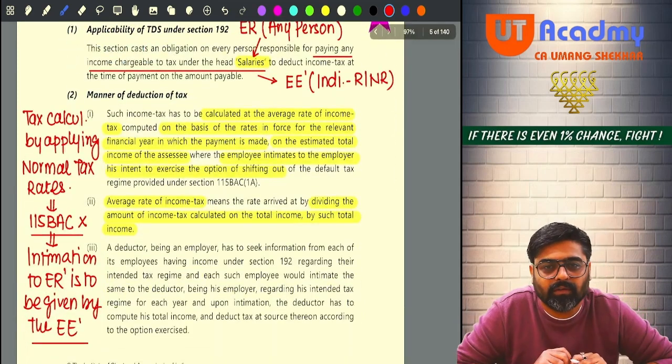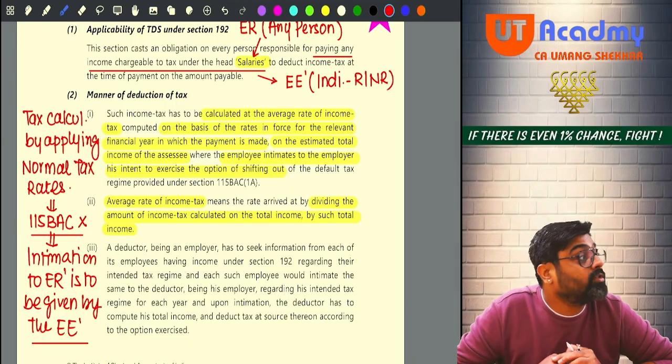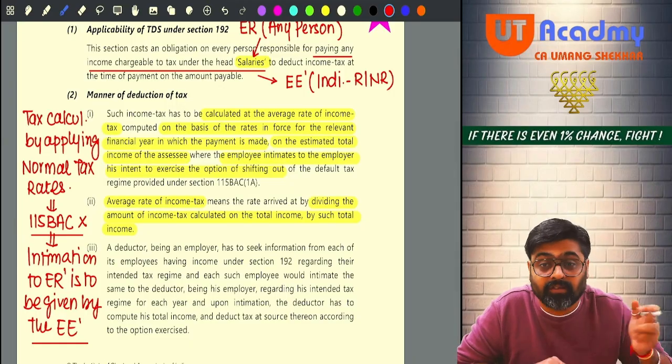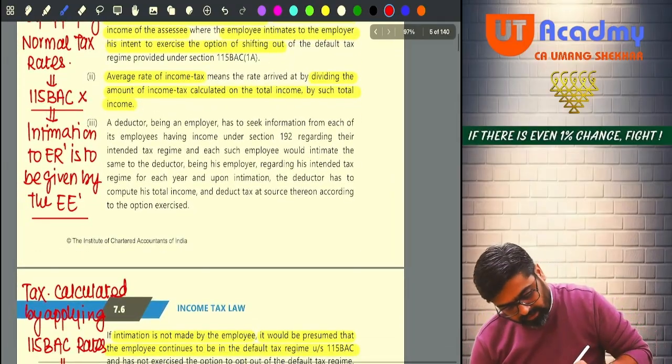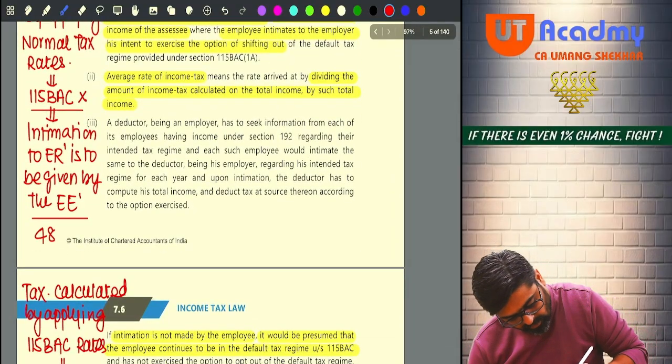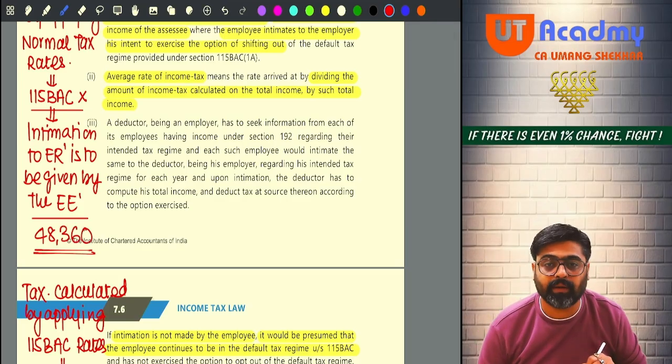This is the tax calculated at what rate? Normal rates, which I am supposed to deduct from his salary, because he is not following 115BAC as per his intimation. Yes or no? So tell me, how much tax? 48,360. This is my first example, everyone.